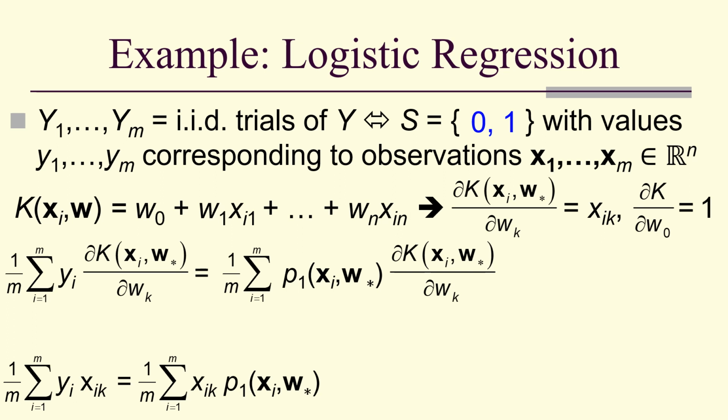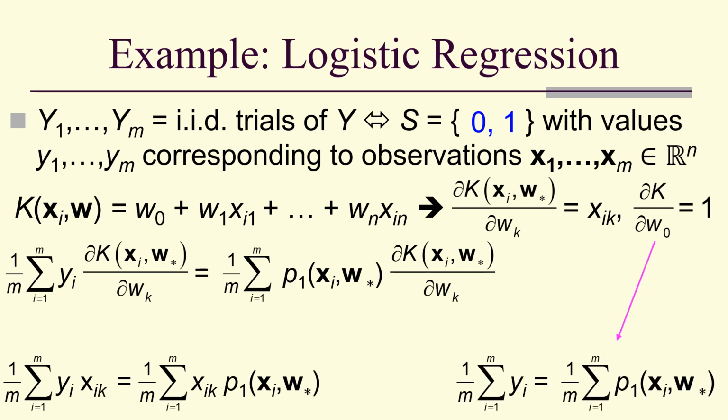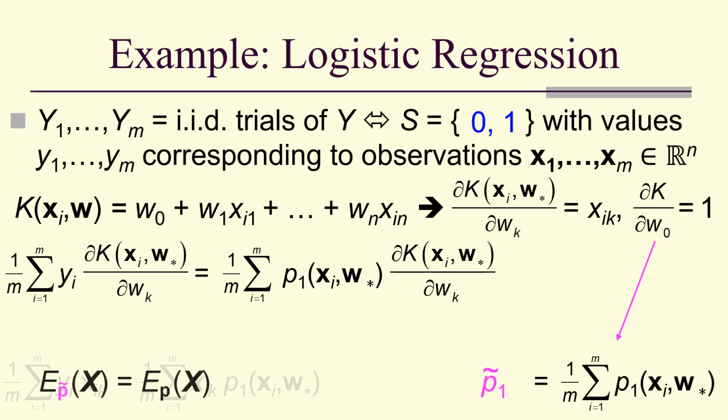Substituting, we end up with the partials becoming the x_ik, and then for the w0 term, we get this expression. Notice we have a sum from i equals 1 to m of y sub i. Y sub i is equal to 0 or 1, and it's equal to 1 exactly m1 times. So that is our empirical distribution.